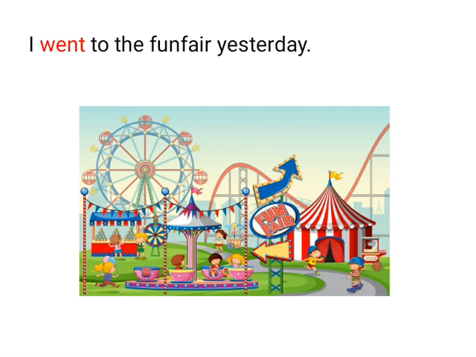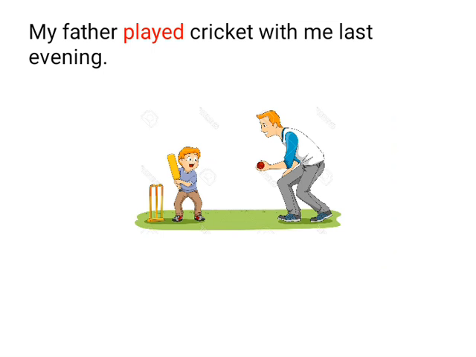Understood, students? See the next pic now. Tell me which pic is this? Yes, this is a pic of playing cricket. We'll understand this also with the example. My father played cricket with me last evening.